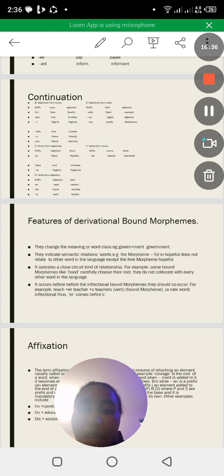Let us now see the features of bound morphemes. Bound morphemes can change the meaning or word class. For example, govern plus ment becomes government. They indicate semantic relations. For example, the suffix ful in hopeful does not relate to other words in the language except the free morpheme hope. It operates a closed-circuit kind of relationship. Some bound morphemes, like hood, carefully choose their root. They do not correlate with every other word in the language.